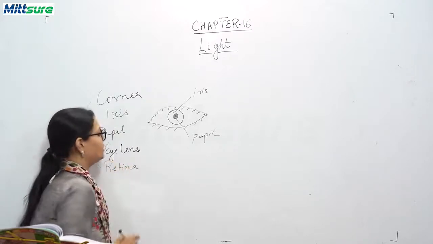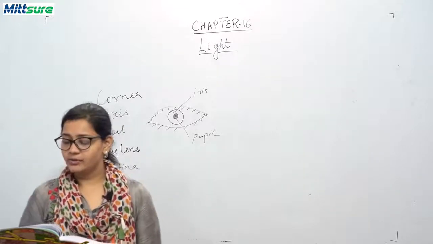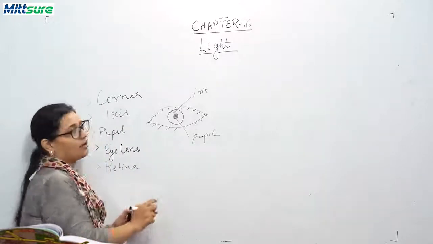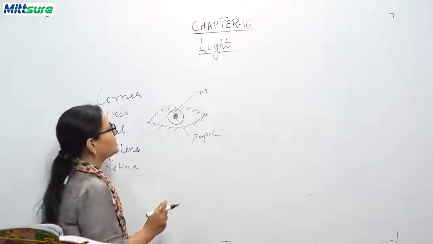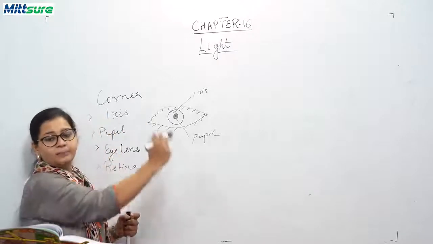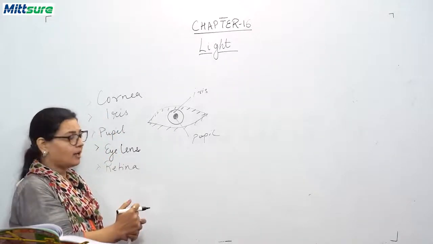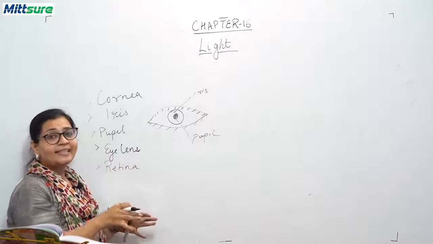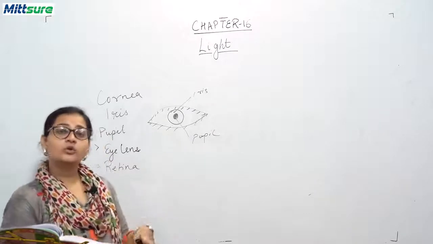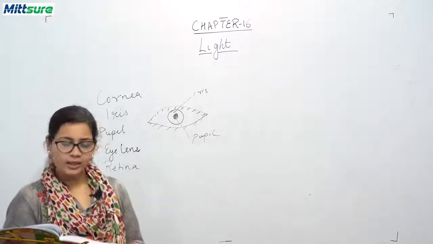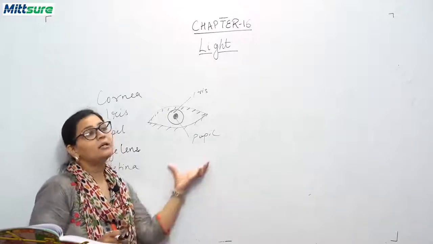Okay, what is it? Retina. Now this retina, you can see in your image, that circle part, okay, that is the retina. And this retina is the light sensitive part or tissue in your eye, okay, and it forms the internal part of your eye.